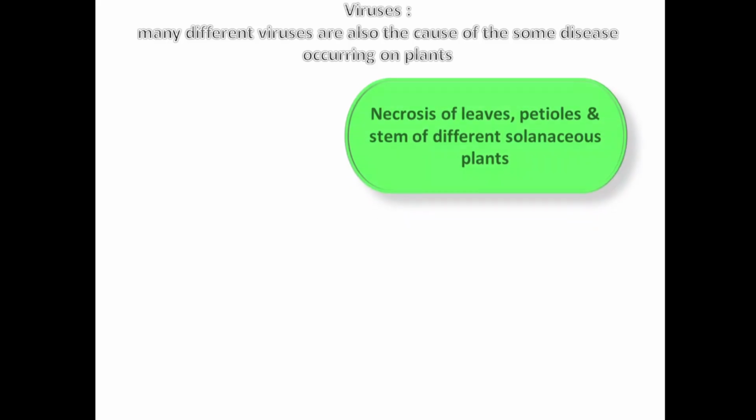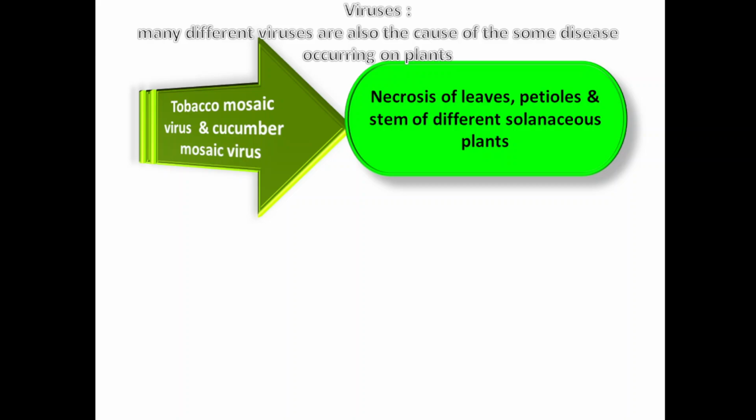Next one is viruses. Many different viruses also cause some diseases, and these type of diseases include necrosis of leaves, petioles, stem of different solanaceous plants. So all the plants which come under Solanaceae family show necrosis of leaves, petioles and stem, and that disease is caused by tobacco mosaic virus or cucumber mosaic virus.